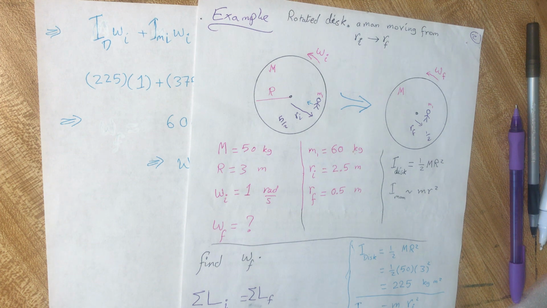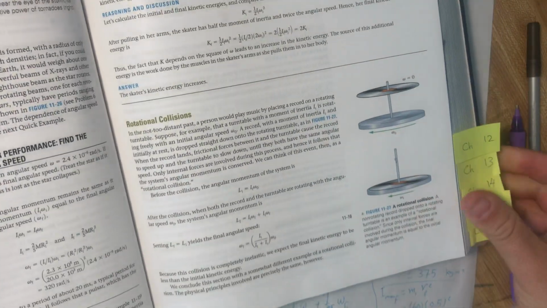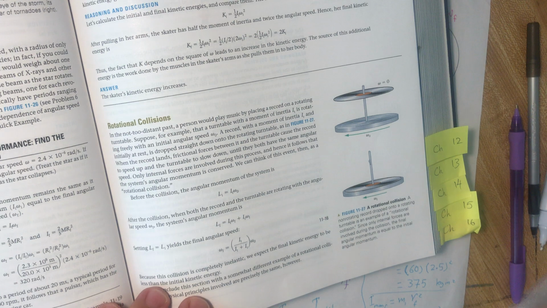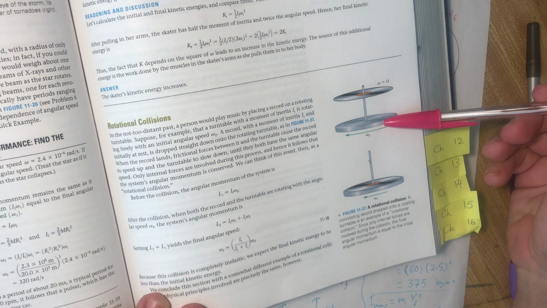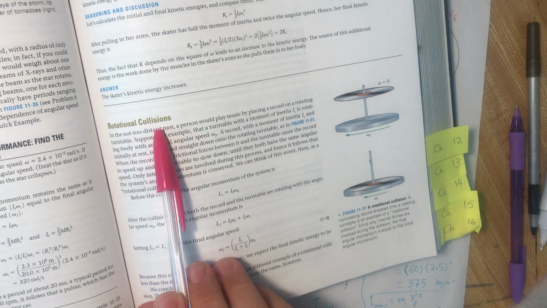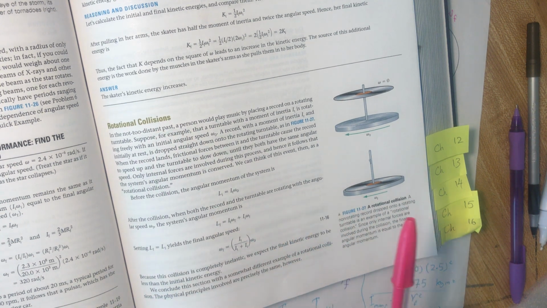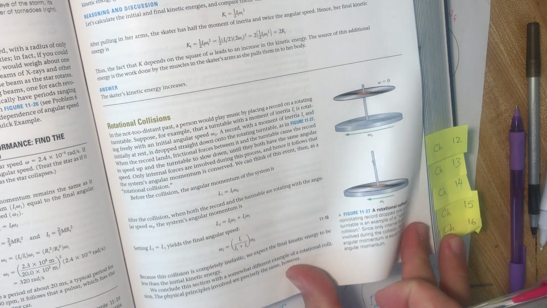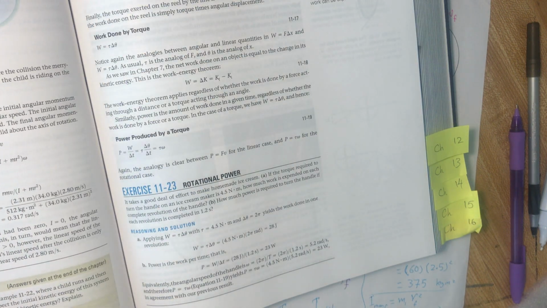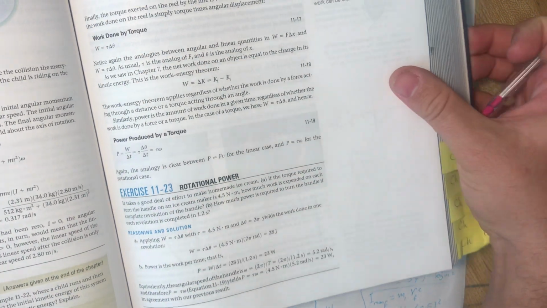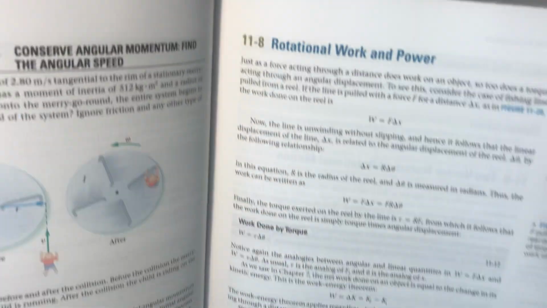You can also look at this example. This example is simple also because it is a rotational collision. You just need to apply L initial is equal to L final. All the examples are the same. You just need to apply this formula.